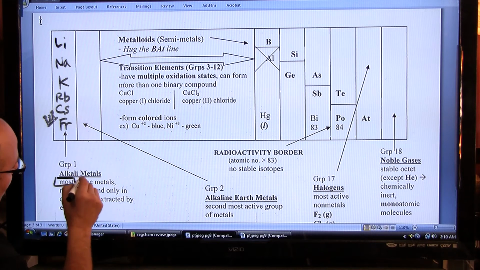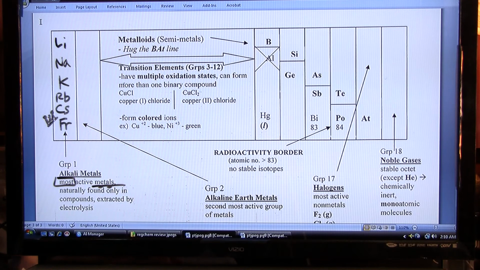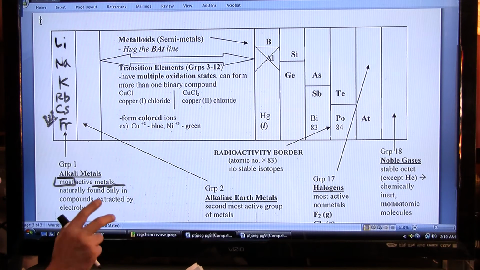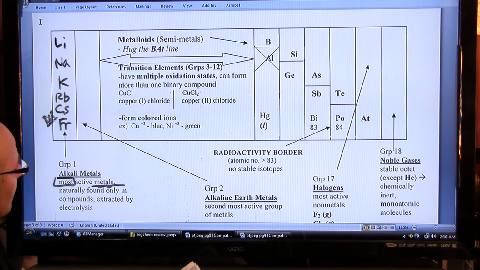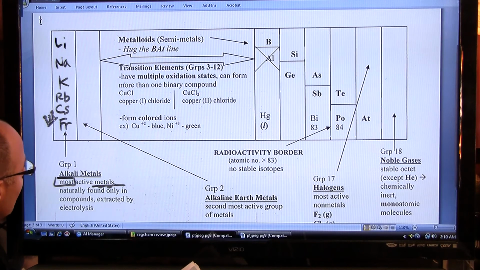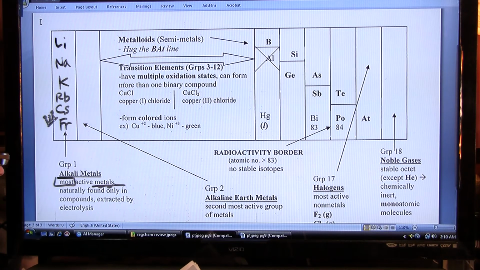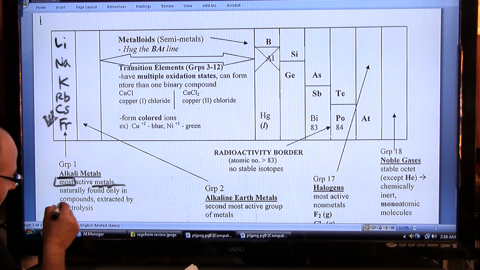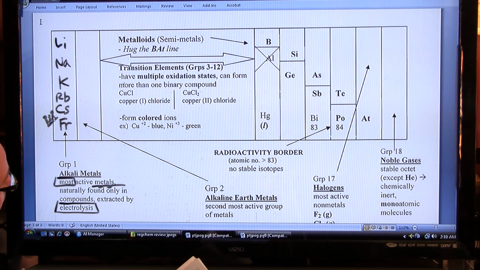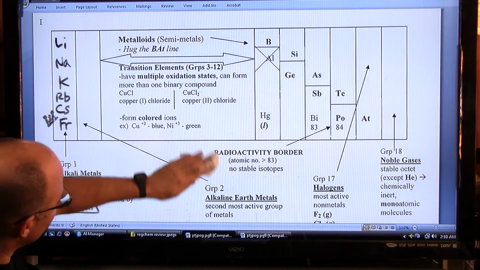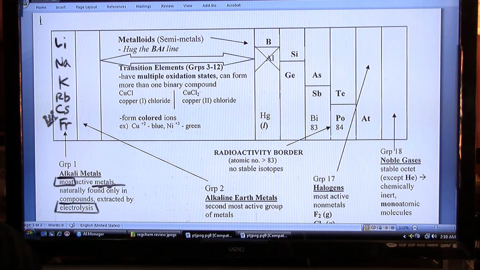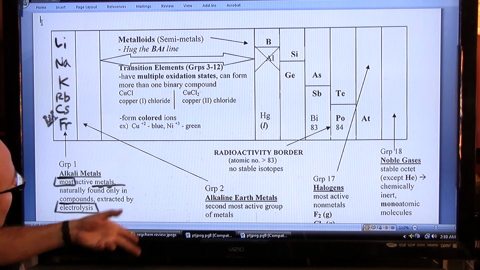So the alkalis are the most active metals. And because of that, they're found naturally only in compounds because they're so willing to react with non-metals that if you wanted to get sodium, you'd have to extract it from a compound, as an example, or any of these. And the way we free them from their compounds is through a process known as electrolysis, which I mentioned before in the first unit. So that's good to know. And then I'll elaborate on that with an example as soon as I raise this page.